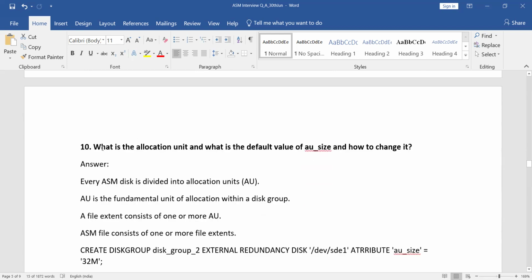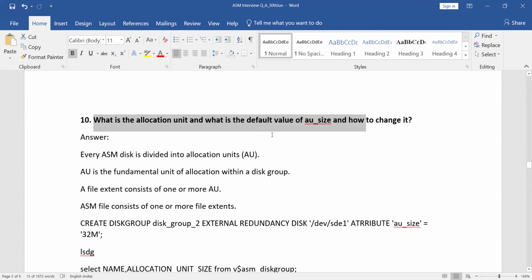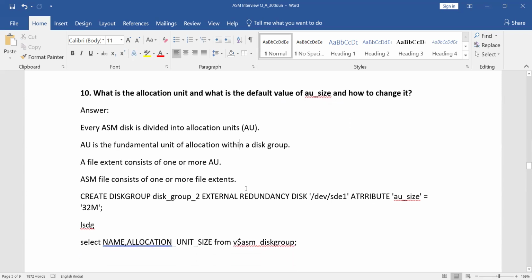Next question. This is very important. What is the allocation unit, AU, what is the default value for the AU size, and how are we going to change it? These are three questions included in one part for understanding purposes. Why do we use AU? When you use LSDG and see the clear-cut information of your disk groups, you can see the AU size, 1 MB or 4 MB. So why do we need to use those things? What is meant by the AU?